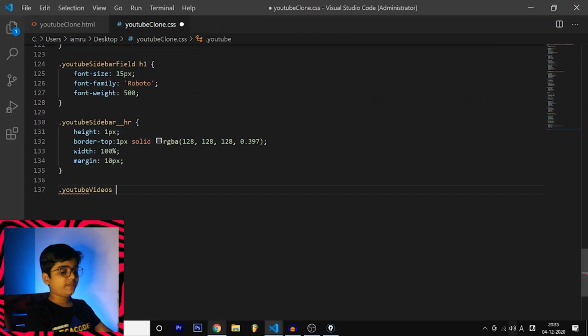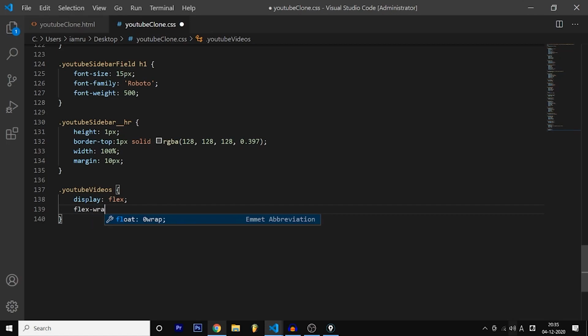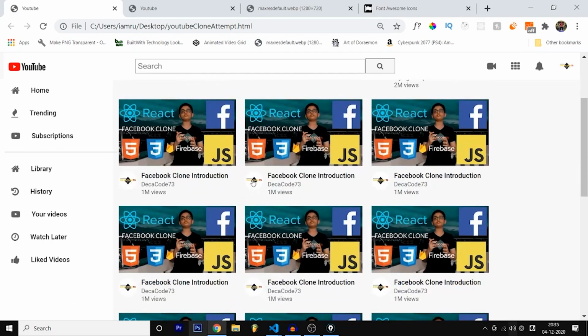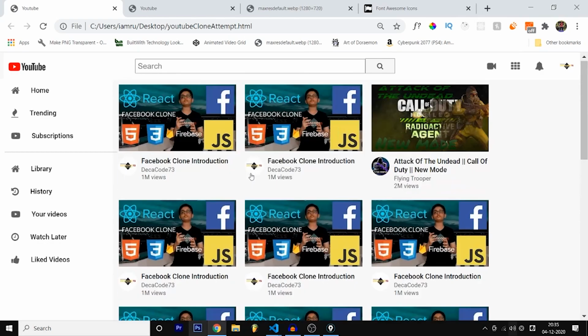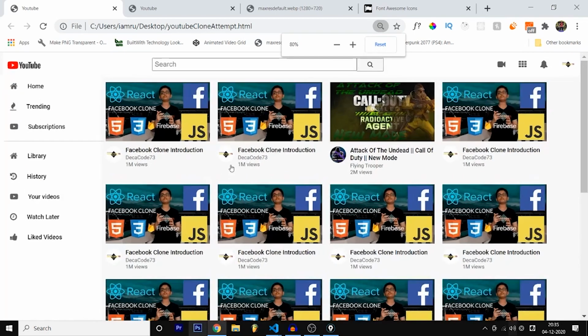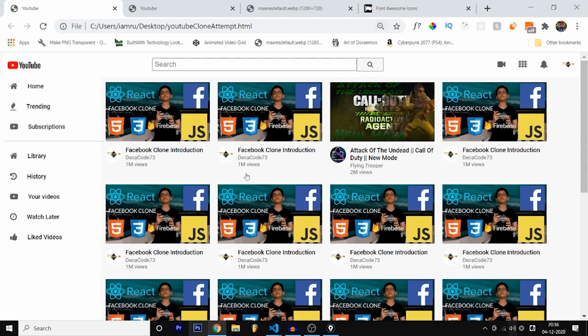First we need to style YouTube videos, all the videos container. So it contains all the videos. Now it's going to have display flex. This is going to be the last CSS. And flex wrap, this is an important thing you need to know. What is flex wrap? Let's go to the original one, and if I zoom in, as you can see, the container is getting fit by itself, because if I zoom out, more number of videos are getting added to one row. If I zoom in, less number of videos are getting to one row. This is called responsiveness of a website, or how responsive it is.